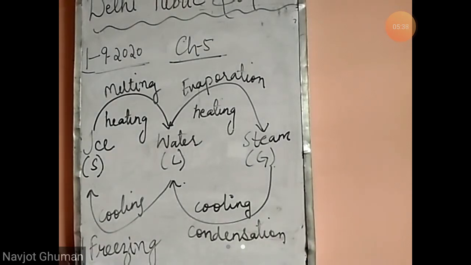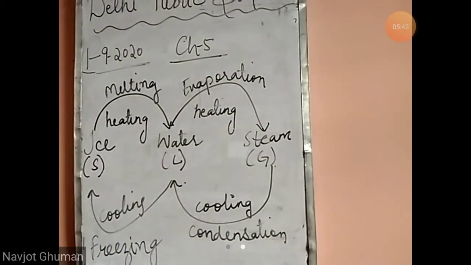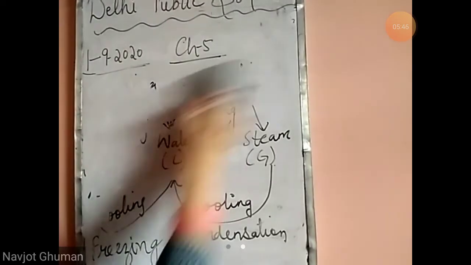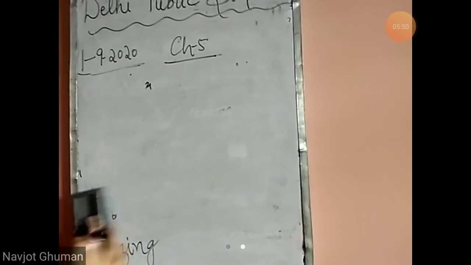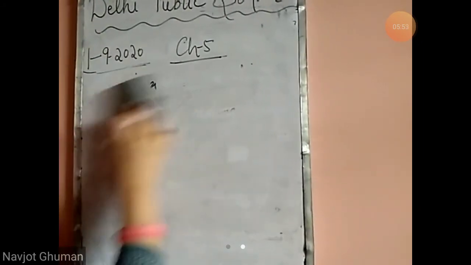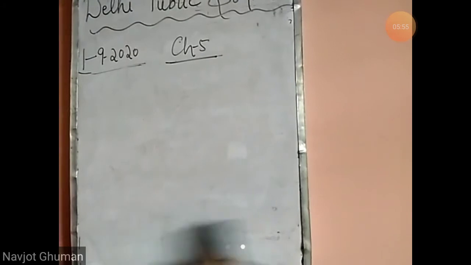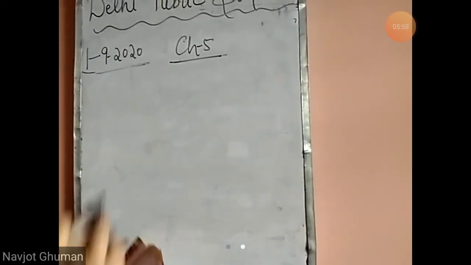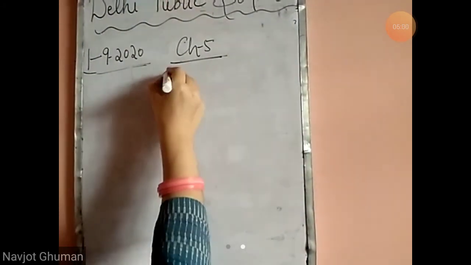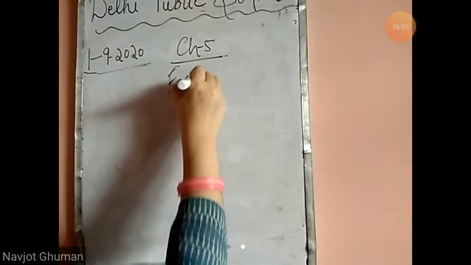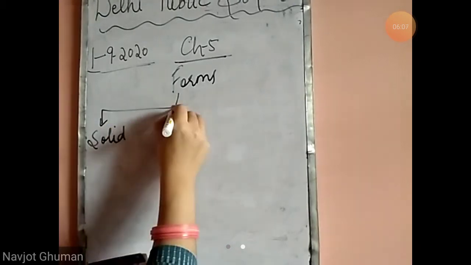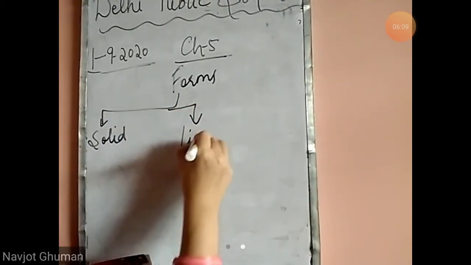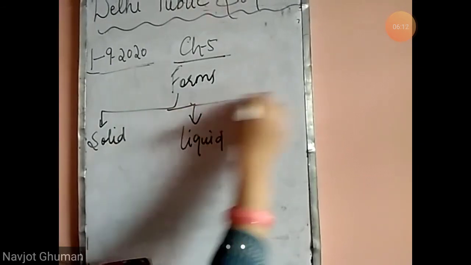Next is, let's recall. First we have to write three forms: solid, liquid and gas.